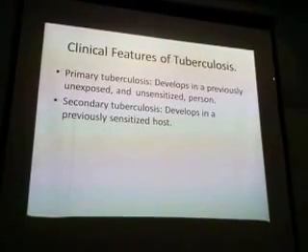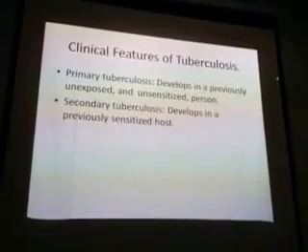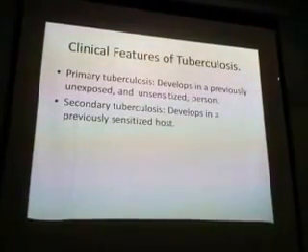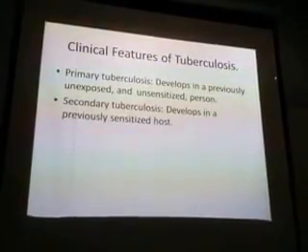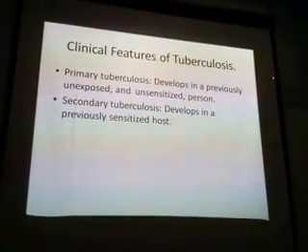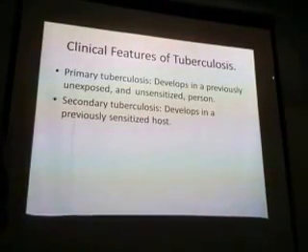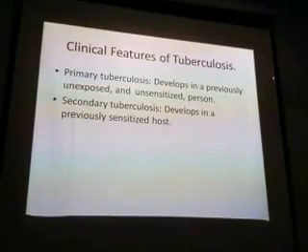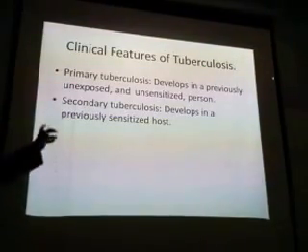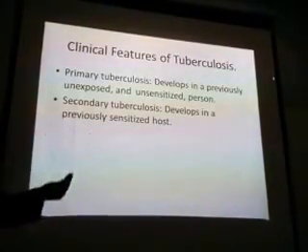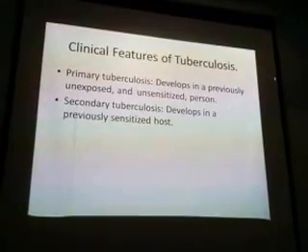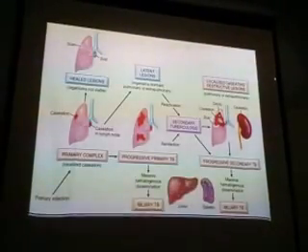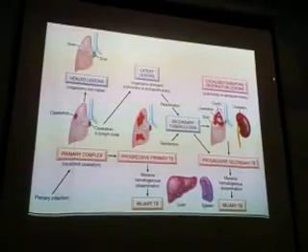Okay, there are two types of tuberculosis. One is primary. Second is secondary. What is primary? Primary means at first. One bacteria enters, there is infection of Mycobacterium tuberculosis, the patient is getting tuberculosis infection. That is primary. Secondary means previously sensitized. He has already been infected, and again he got infection. Okay. So this is very important.